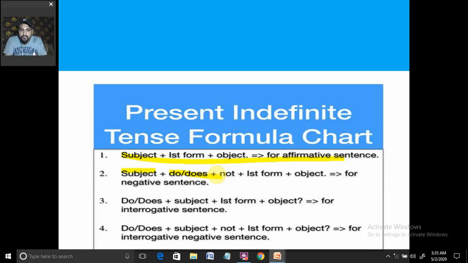We are going to use a full stop again for the negative, because both of them are categories of the assertive sentence, and an assertive sentence carries a full stop at the end.